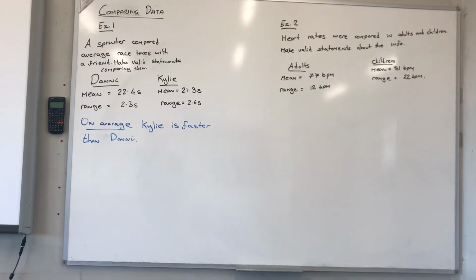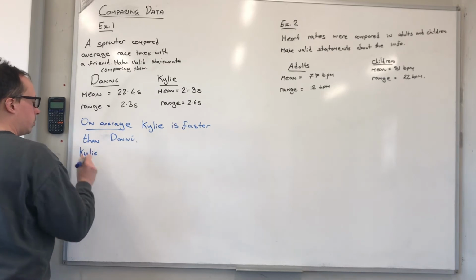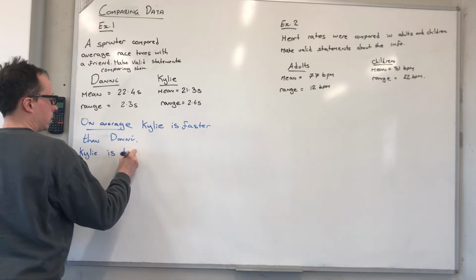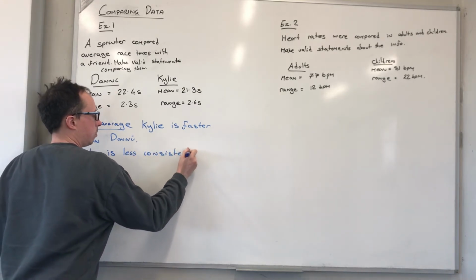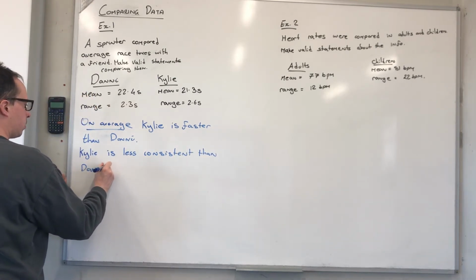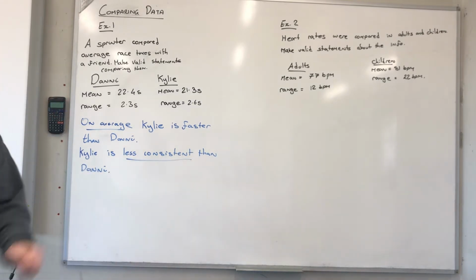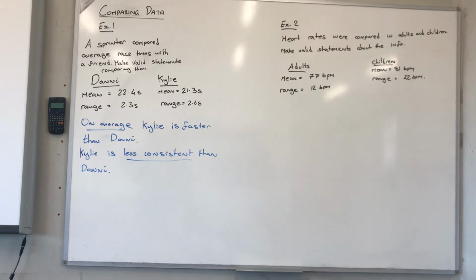Because the range is higher, we can write another sentence, with slightly different language: Kylie is less consistent than Danny. Because her range is higher, she has less consistency within her races.